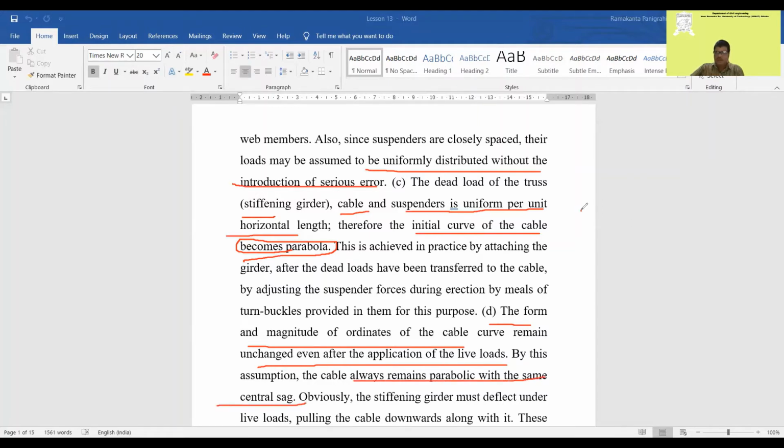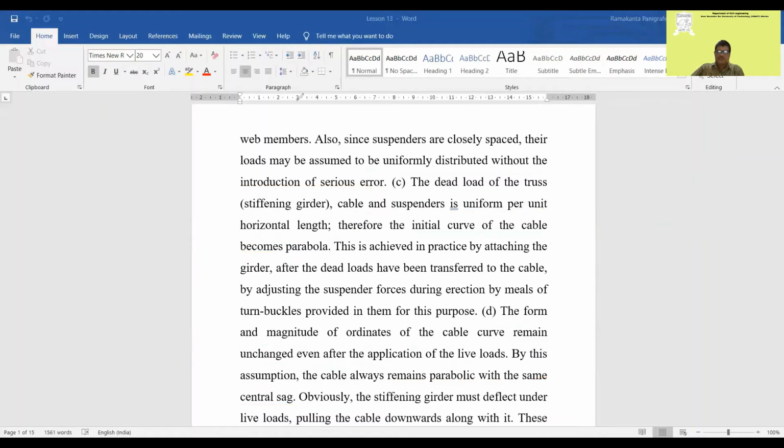Whatever central sag you initially took for this cable, central sag means this central dip, measured from the horizontal to this point. In books you'll find it called the dip of the cable, or the sag of the cable, or central sag. This is the maximum sag you'll find, so that can be found out.